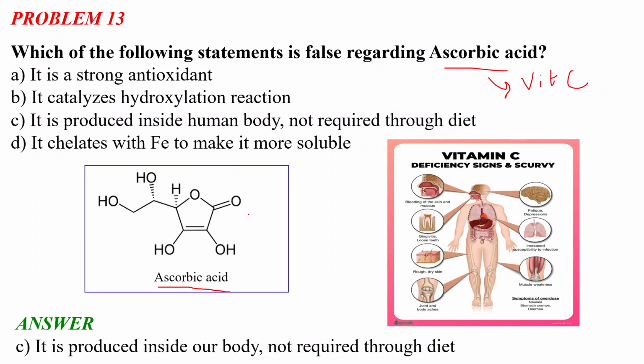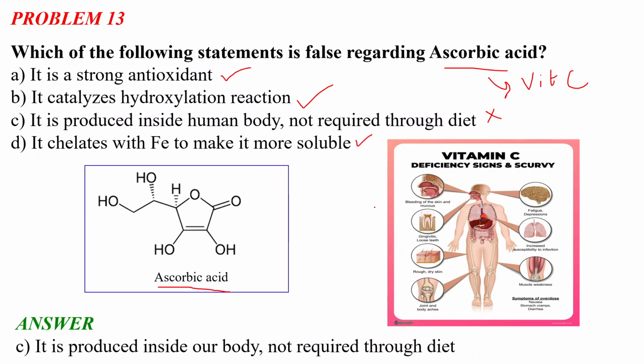If vitamin C were produced in our body, we would not get vitamin C deficiency. So statement C is incorrect regarding vitamin C. We need to take ascorbic acid through our diet. Remember, these statements are regarding vitamin C: it is a very strong antioxidant, and it catalyzes the hydroxylation reaction. Number C is incorrect, and it chelates with iron to make it more soluble.